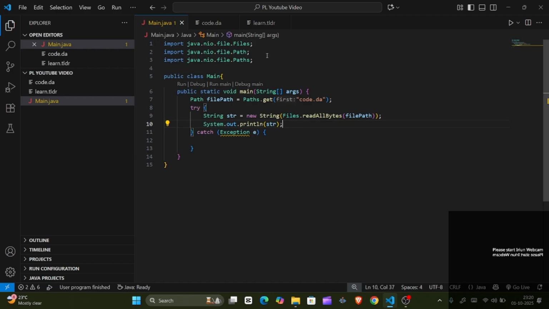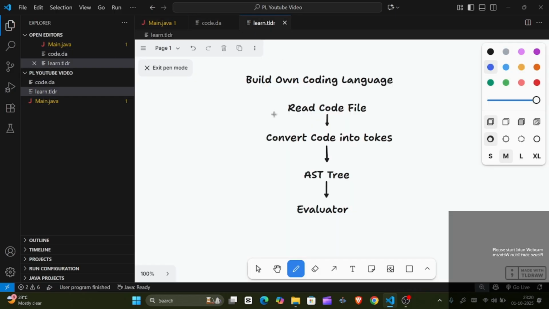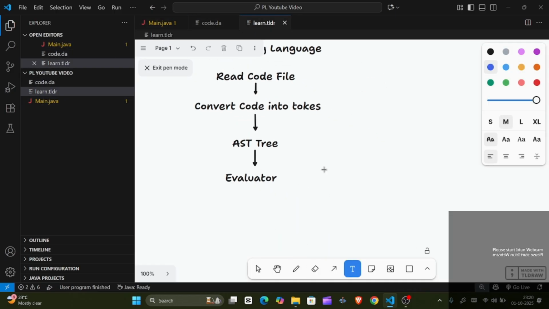So, what is a token? Let's say I have this code: int a equals to 12. Now I know this is an integer, this is a variable name, this is equals to, and this is 12. But a computer doesn't know the meaning of these things, right? So to tell the computer the meaning of each and every element inside our code, we should create tokens.